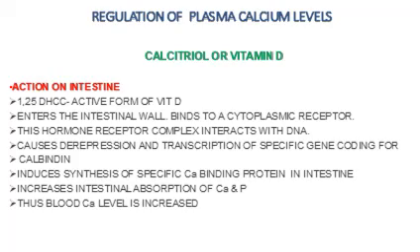Now, what does this calbindin do? It induces the synthesis of a specific calcium binding protein in the intestine, thereby increasing the intestinal absorption of both calcium and phosphorus, and thereby vitamin D increases the calcium levels in the blood by increasing the absorption of calcium at the level of the intestine.